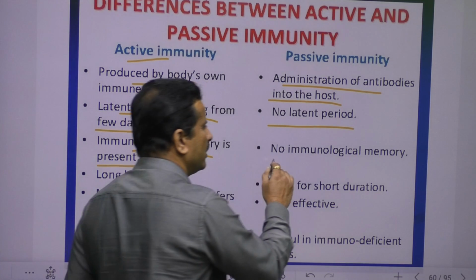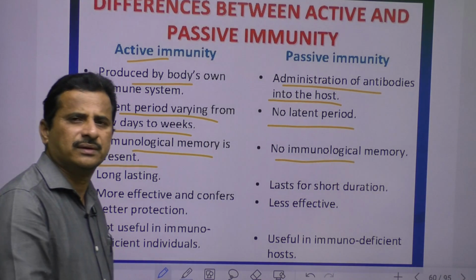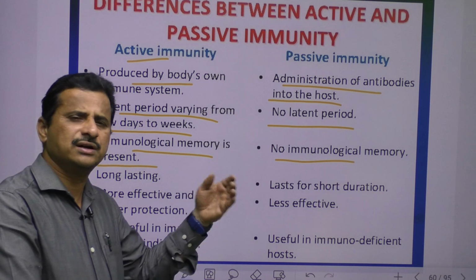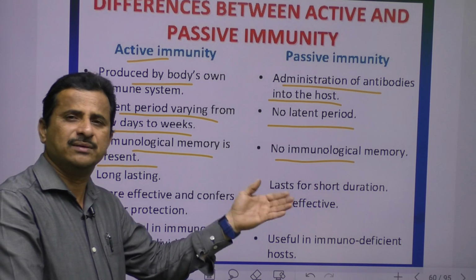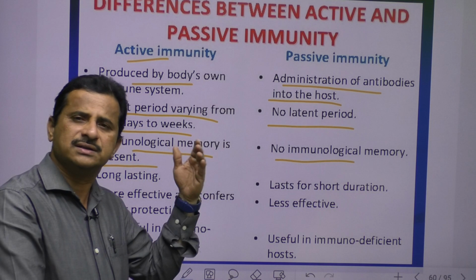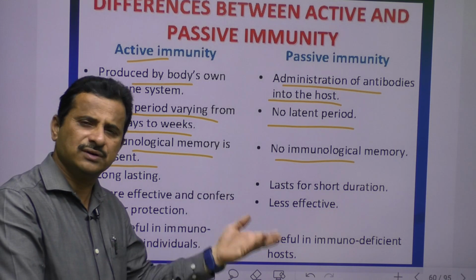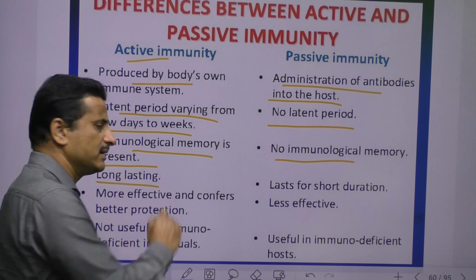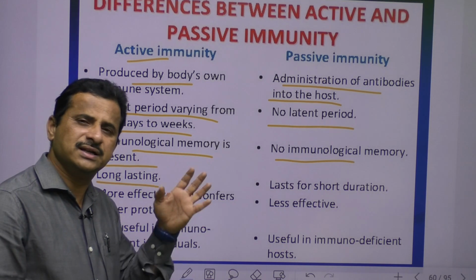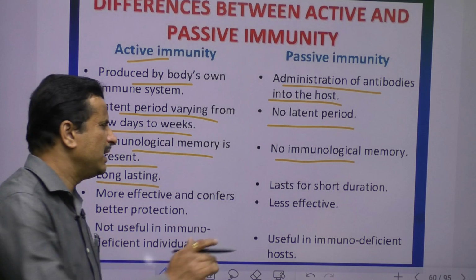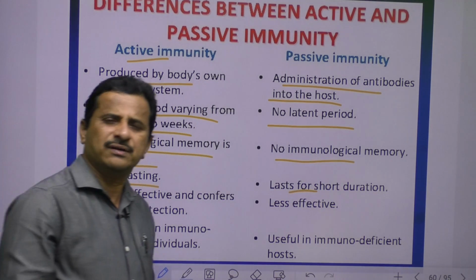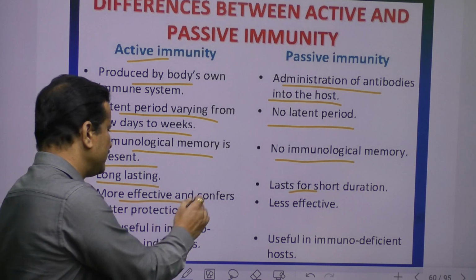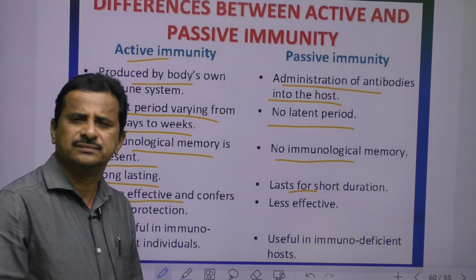In passive immunity there is no immunological memory. So you must compulsorily introduce antibodies again for the same disease, or other antibodies for another disease. And next, long lasting: active immunity lasts years, sometimes a lifetime, while passive immunity is of limited, short duration, one week, 10 days, 15 days, that's all. Next, more effective and less effective.